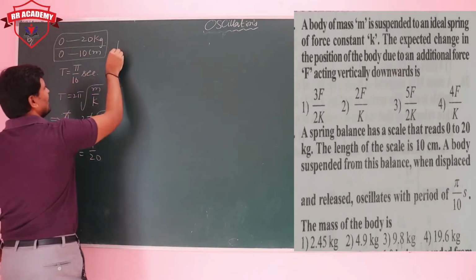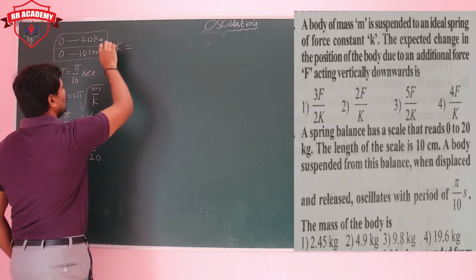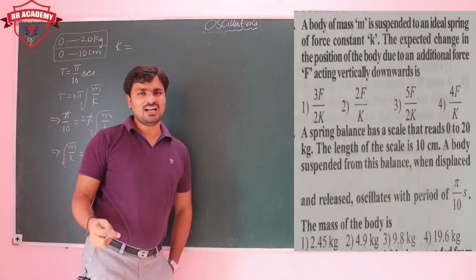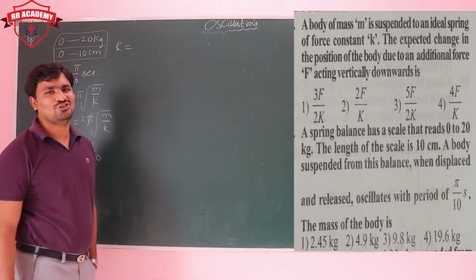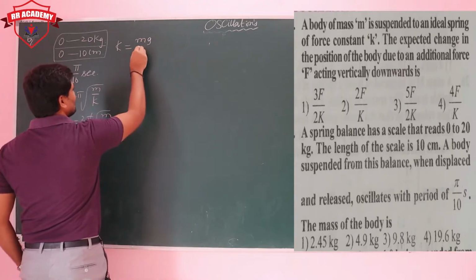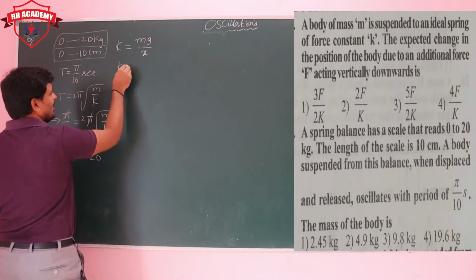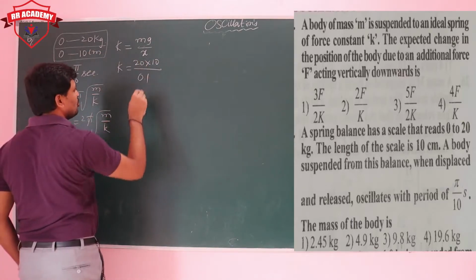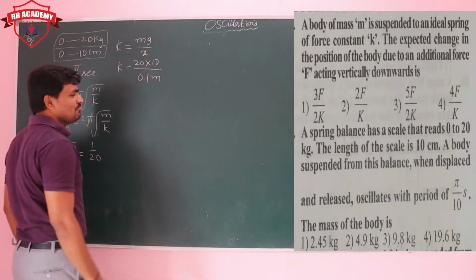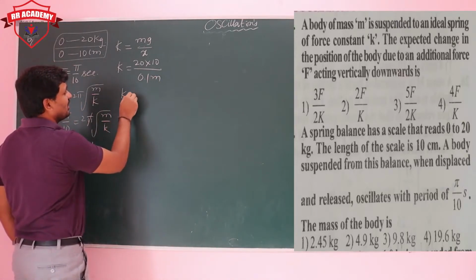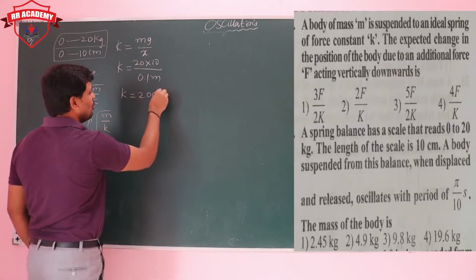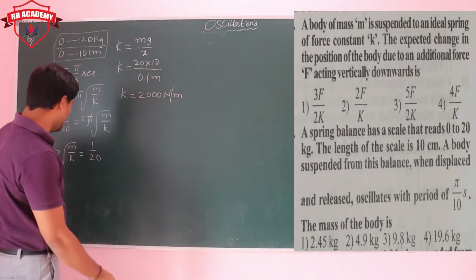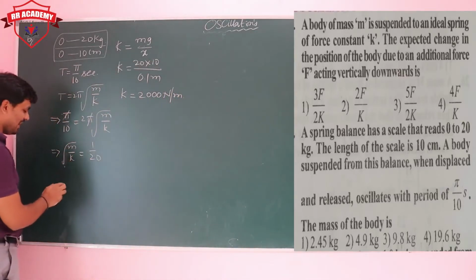So what is the strength which can extend 20 kg up to 10 centimeters? If you are attaching 20 kg, that is extended by 10 centimeters. So then k is mg upon x. Mg is 20 into g value 10, by 10 centimeters, which means 0.1 meter. So what is the value of k you are getting? The value of k is 2000 Newton per meter.